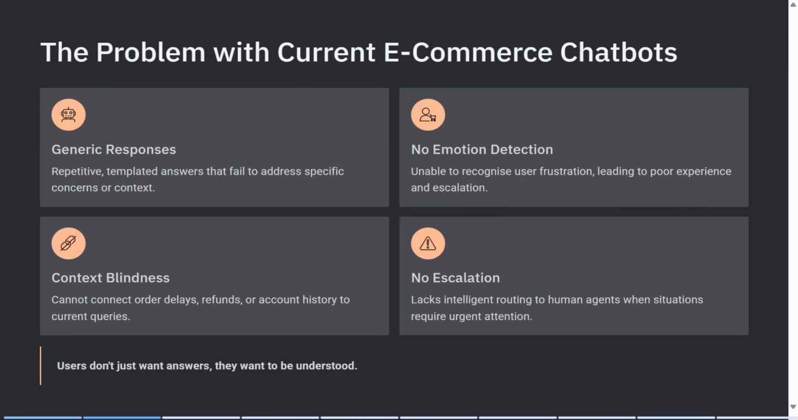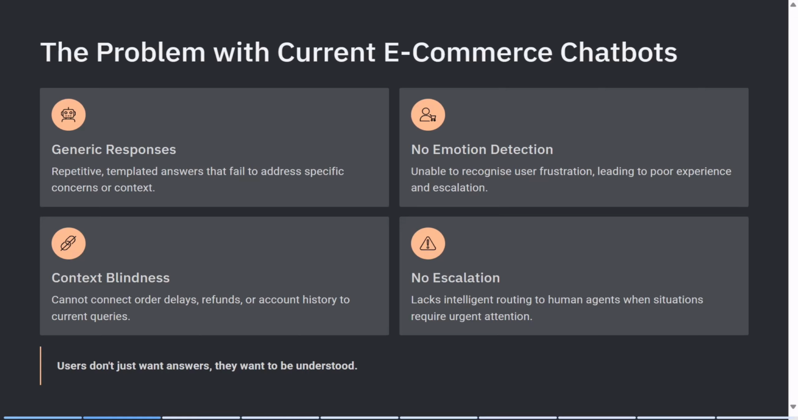This is team Runtime Terror, and this is our problem statement, which is current e-commerce chatbots. Today's e-commerce chatbots look helpful, but they actually fail in real situations. Most of them give generic and repetitive responses without understanding what the user actually needs.